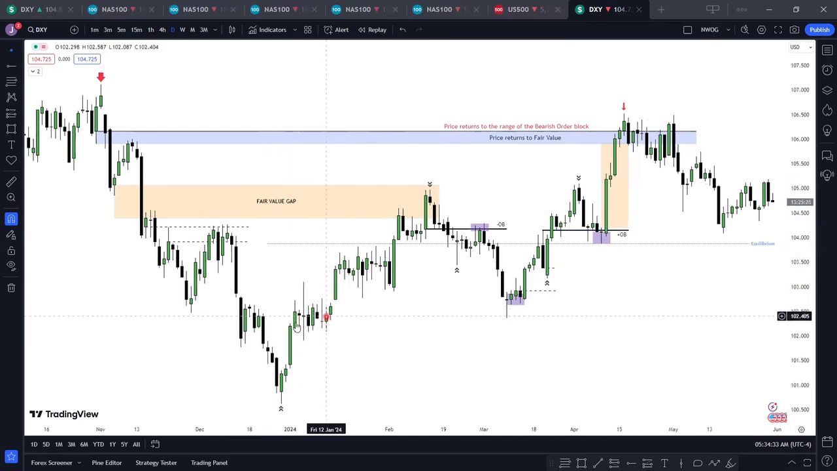See how price moved from this consolidation. It broke structure. So after price was consolidating here, it broke structure. Now price is consolidating again. So we know that once price is consolidating, we expect price to move in the range from where structure was broken. So structure was broken to the upside, so we want to see price continue to go higher.